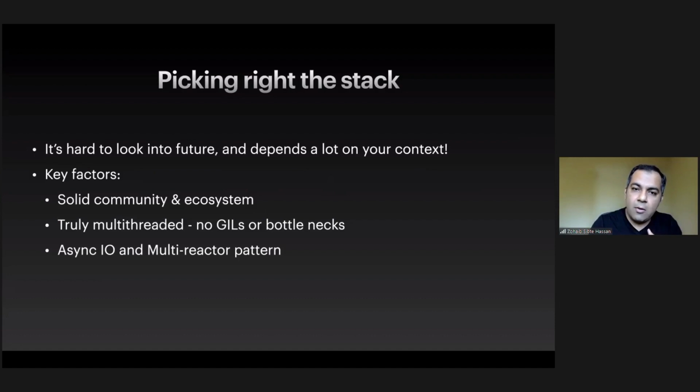A true async IO and multi-reactor pattern, because we wanted to utilize our cores to their max and squeeze out as much juice as possible from the hardware. These were just the highlights. There were, of course, more: developer productivity, the whole tooling, the whole ecosystem built around it. But these were the key aspects that we were looking into.